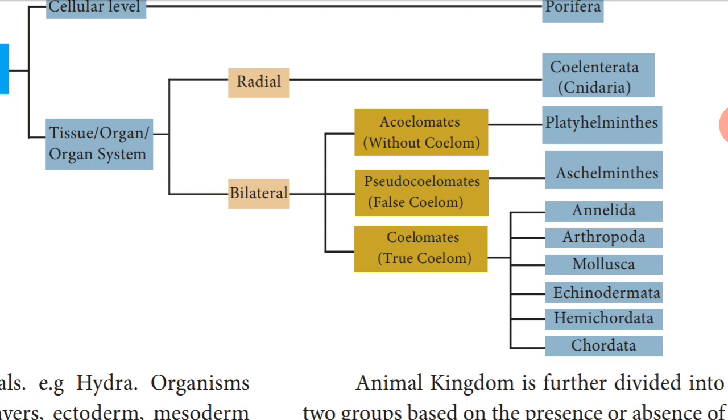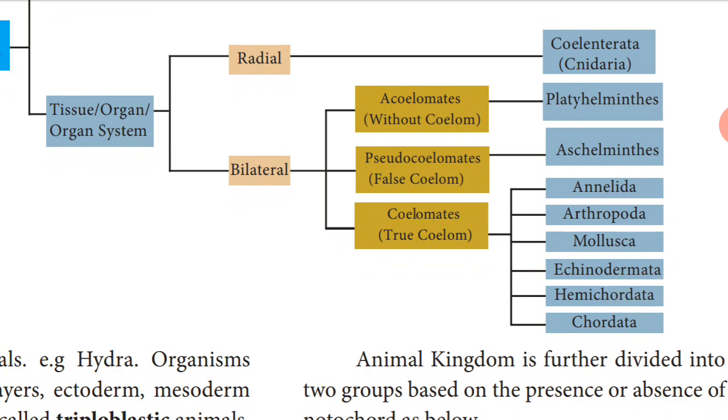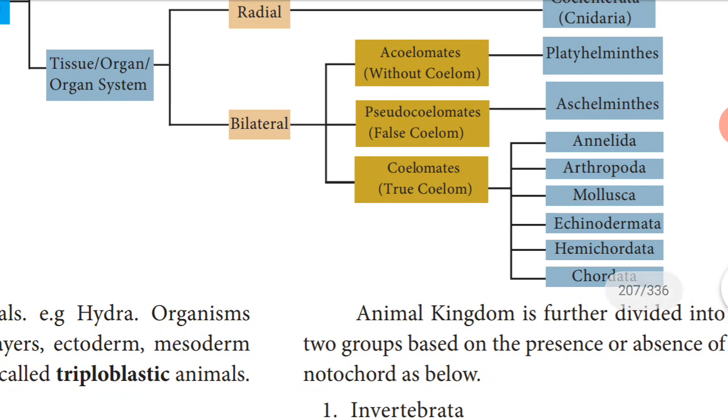In any radius, the body can be divided into equal halves. Everything remaining, Platyhelminthes, Aschelminthes, Annelida, Arthropoda, Mollusca, Echinodermata, Hemichordata, Chordata, comes under bilateral symmetry. Only one plane can divide the body into two equal halves.